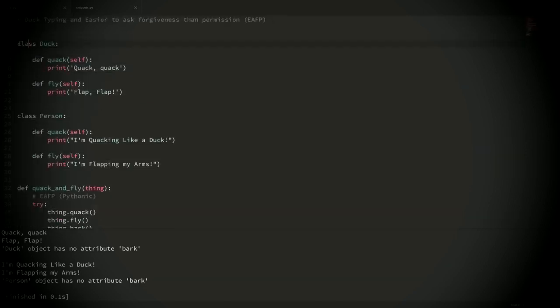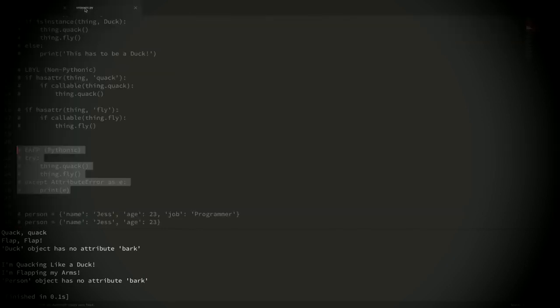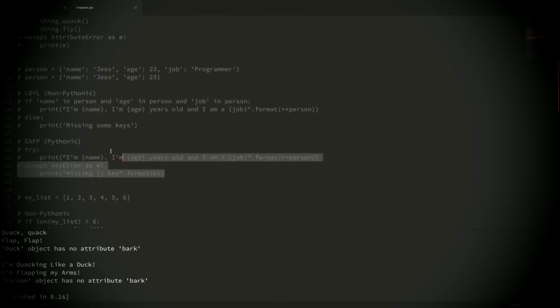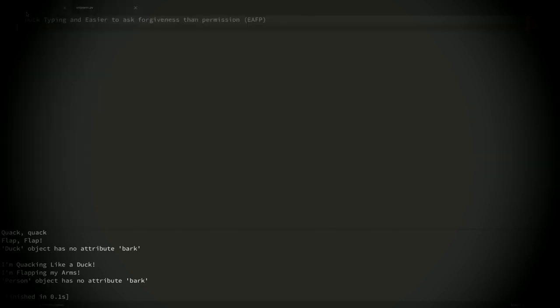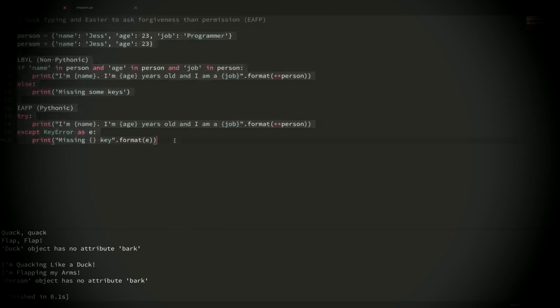So I'm just going to go ahead and delete all of this code here, and I'm going to hop over to our code snippets here, and I'm going to grab all of this code and paste it in, and let me uncomment this, and let me recomment these two lines here.